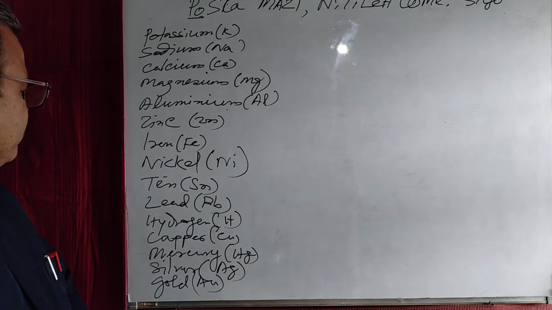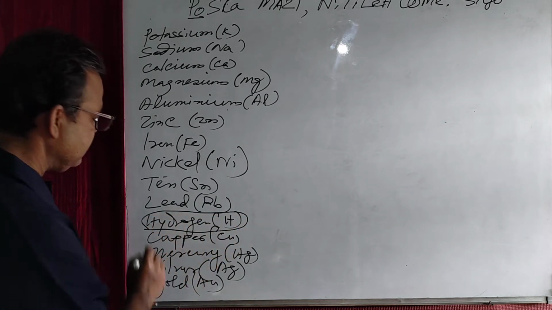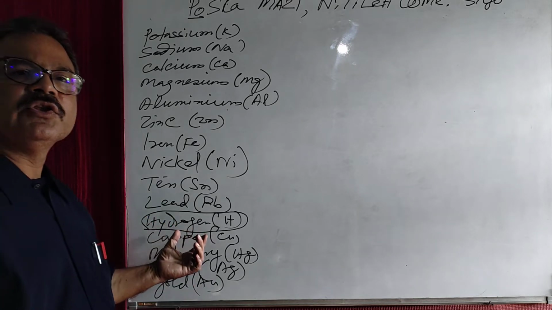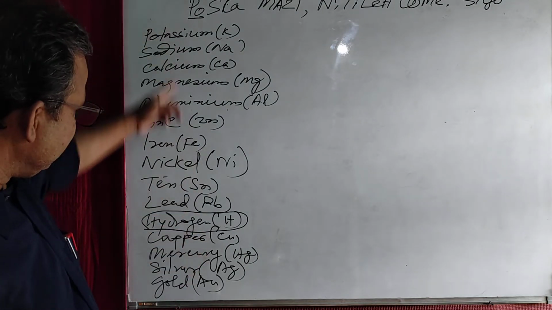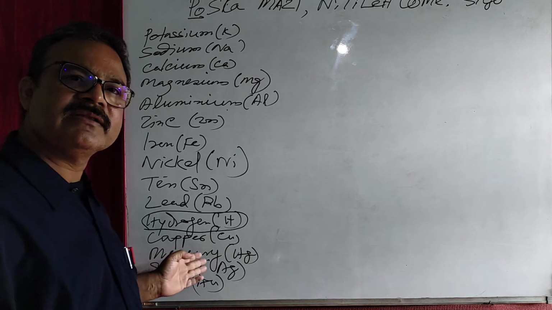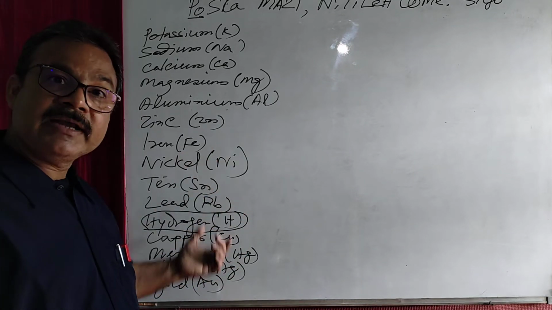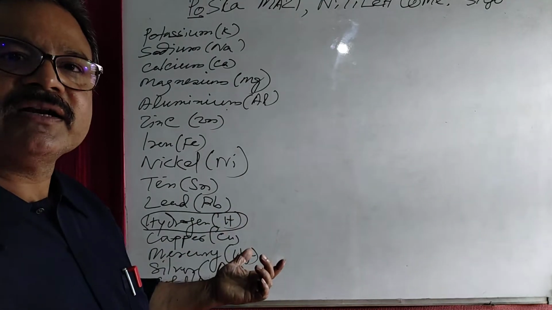And here one more important point, that hydrogen, it is not a metal, it is a non-metal. But it is placed along with other metals in the reactivity series, because the hydrogen is also electropositive in nature.